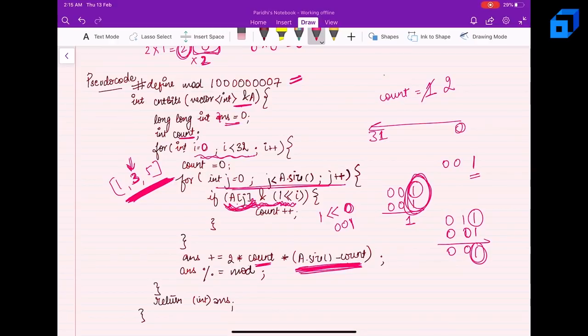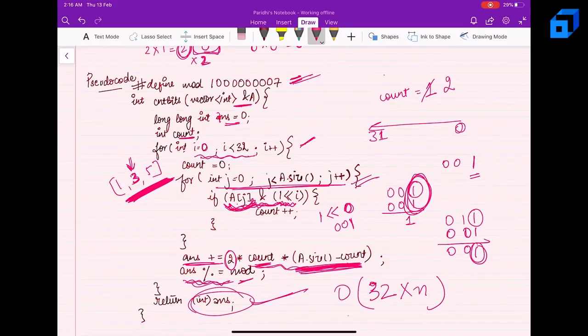And since we have seen previously that if I multiply them together, then I'll be associating every zero with every one, and that will give me the set bit, right? And I'll be multiplying that with 2 because I'll be considering ij as well as ji separately, right? And then I'll be adding that to my answer, and I'll also be taking it mod the mod which I have taken here, and then I'll simply return my answer. So this is the approach, and the complexity is going to be nothing but this loop will run 32 times, so it's going to be 32, and this loop will run the number of elements in the array times, so that means n, so it's going to be 32 times n.